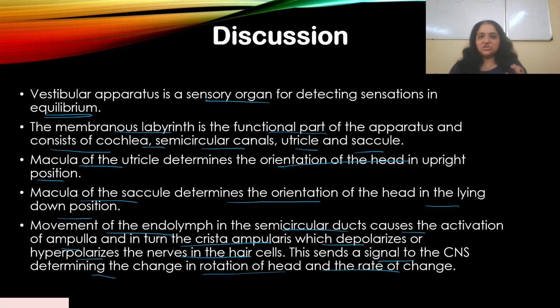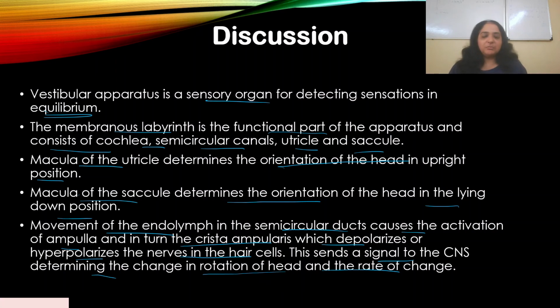When you're in a stationary position, the utricle and saccule do their job. They tell you the orientation, whether I'm sitting in one place with the head upright, or lying down. My body and brain are aware of that, and it sends a signal to the CNS that I'm lying down, so you don't feel out of place or disoriented.